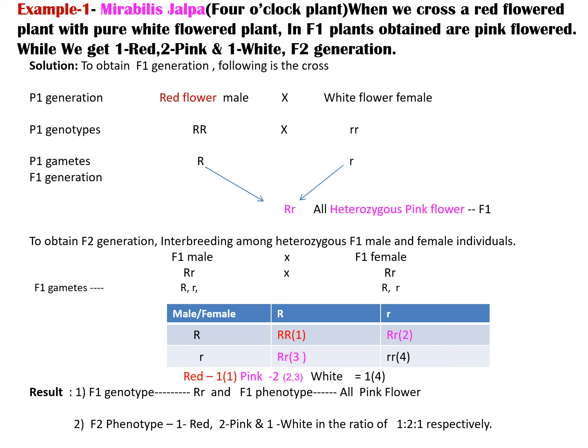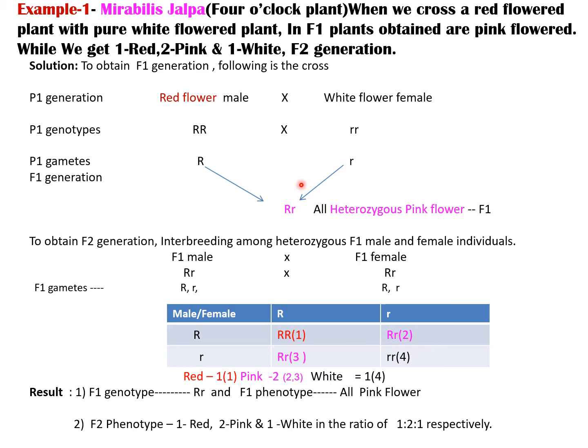See the example of Mirabilis jalapa. It is also called the 4 o'clock plant. Here we cross a red flowered male variety and a white flowered female variety. The genotype is capital R for red flower and small r for white flower. The gametes formed from the male and female are capital R and small r.